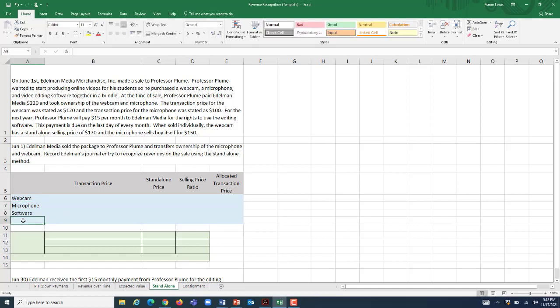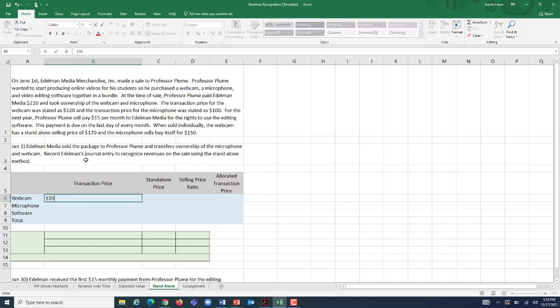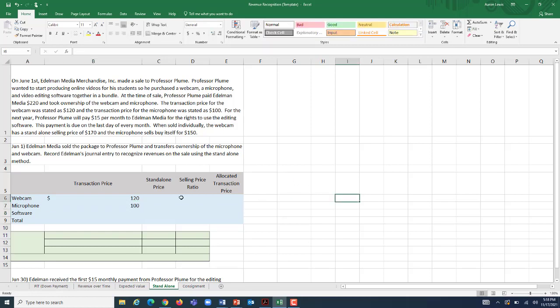And then we're going to finish this off by finding the total amount of compensation for each of these different things. So the transaction price, what did we state was going to be the amount of revenue received by the webcam? We declared up here that it was going to be $120. The microphone, out of the $220 he paid, we assigned the other $100. And then how much is Professor Plume going to end up paying in full for the rights to this editing software?